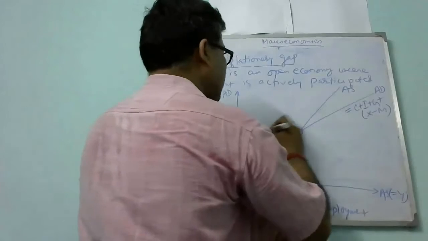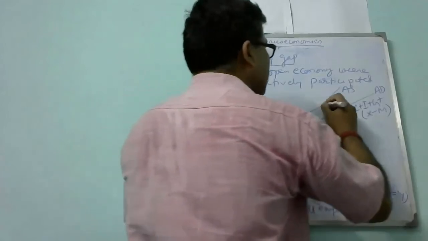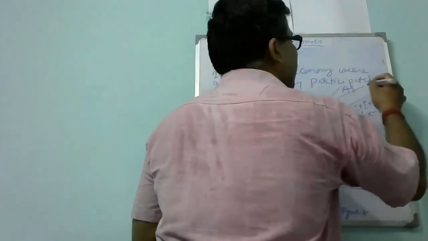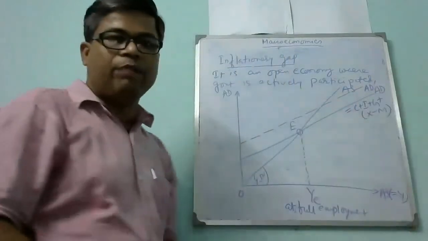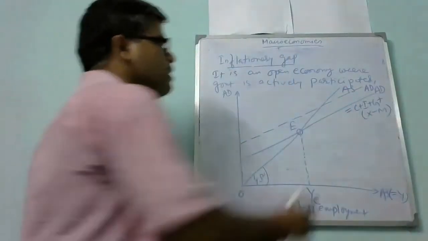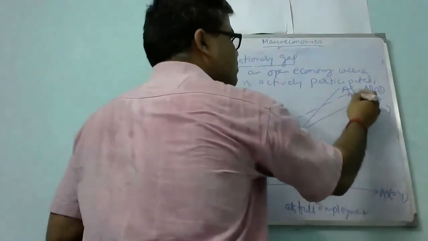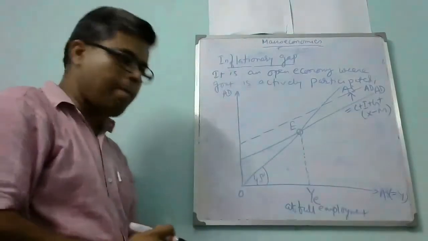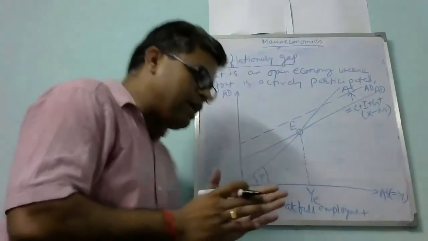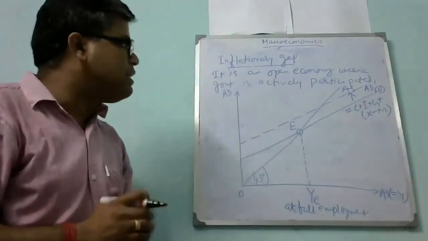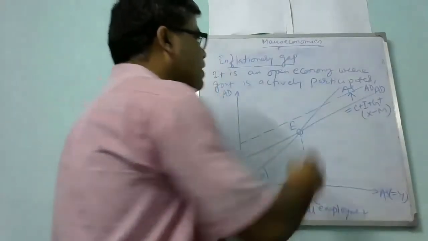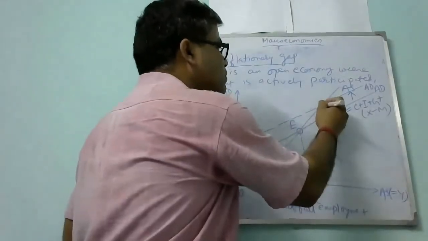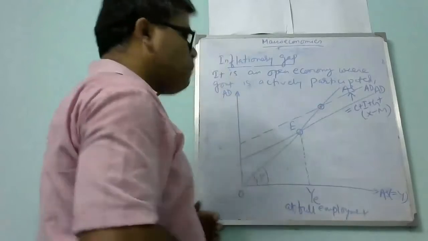So let's say that due to rising government expenditure, the new AD curve becomes AD prime. So if this increases aggregate demand, our equilibrium should be like this.